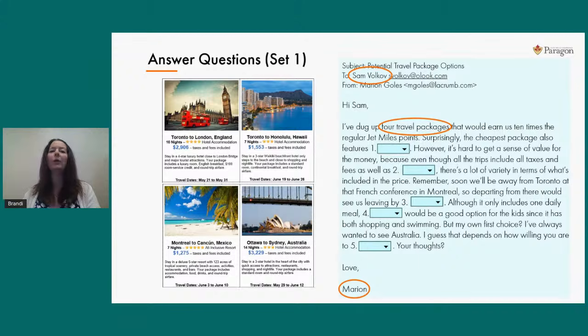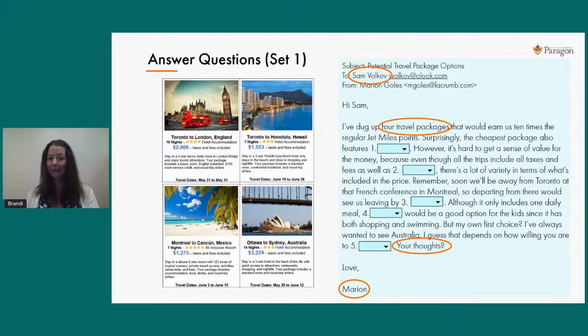Is Marion requesting something of Sam? That's what we want to know now before we start reading through the details of this email. And at the very bottom, I see that Marion is actually asking Sam for his ideas or input, probably about these travel packages. So it sounds like they're planning this trip together. So that's the impression we have as we do a very quick preview of this email.